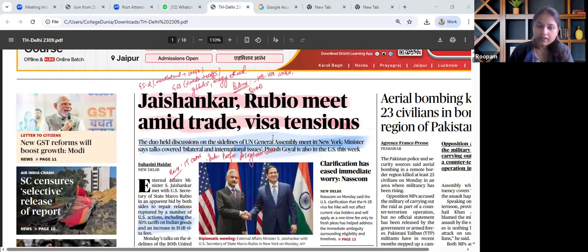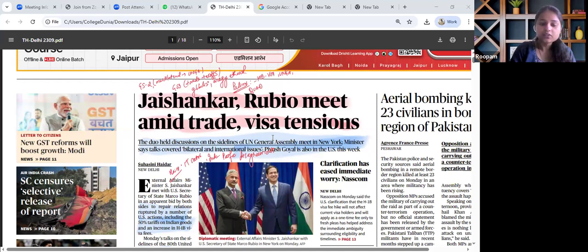From the paper 3 perspective, economy, wherein trade tariffs, their impact on India and the global supply chain could be linked and revised. Globalization, whether this era can be said to be a retracting of globalization or not. Then energy, ethanol blending and all. So in this manner, this article is to be linked with several dimensions from this single piece of news.